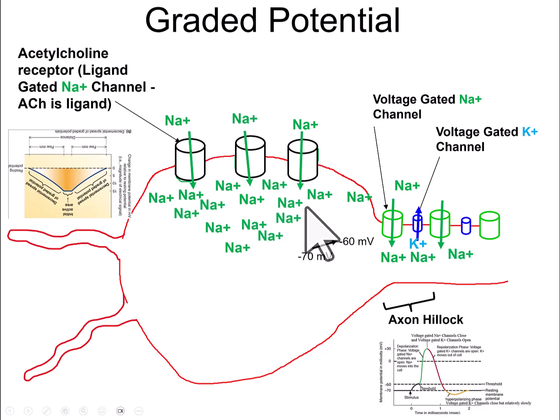This right here is a graded potential. It's not an action potential. Why? Because graded potentials decrease in magnitude along the length of the membrane. It depends on how many sodium channels are open, how much sodium comes in. Let's say enough sodium comes in that it brings it to, say, minus 65 millivolts or minus 62 or 61 millivolts, and it doesn't reach threshold, and you stop stimulating this sodium to come in. Well, then the sodium gets pumped back out through the sodium-potassium pumps, and you don't reach an action potential. So graded potentials aren't all or none.